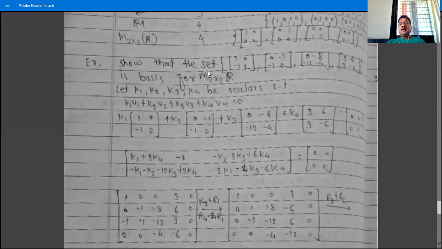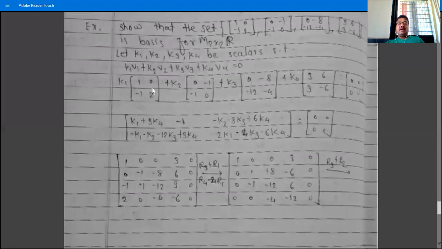What is M2x2(R)? It is a vector space, the vector space of all 2 by 2 matrices. Then apply the definition of scalar multiplication and addition in M2x2(R). That is, multiply k1 to each element, k2 to each element, k3, k4, and then add the corresponding elements.